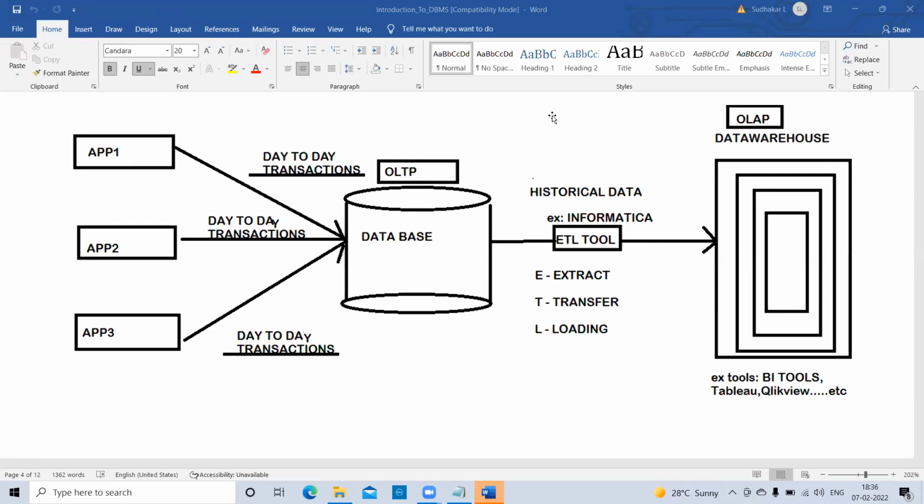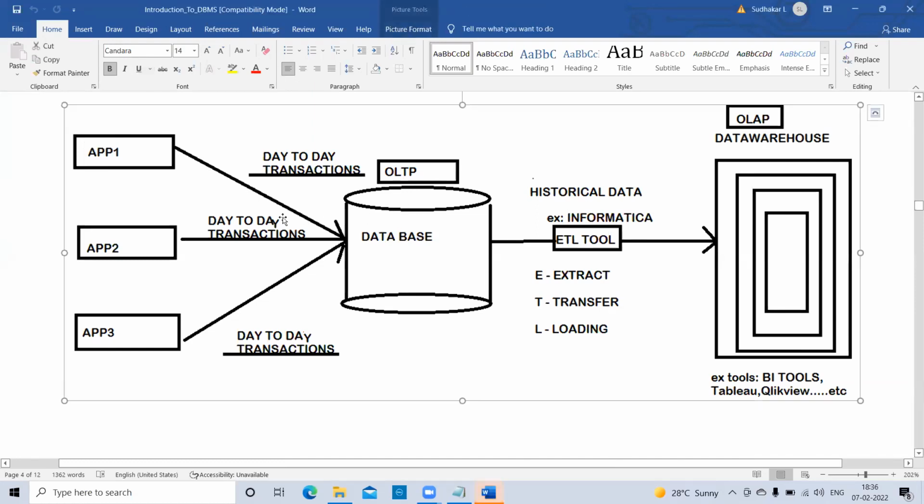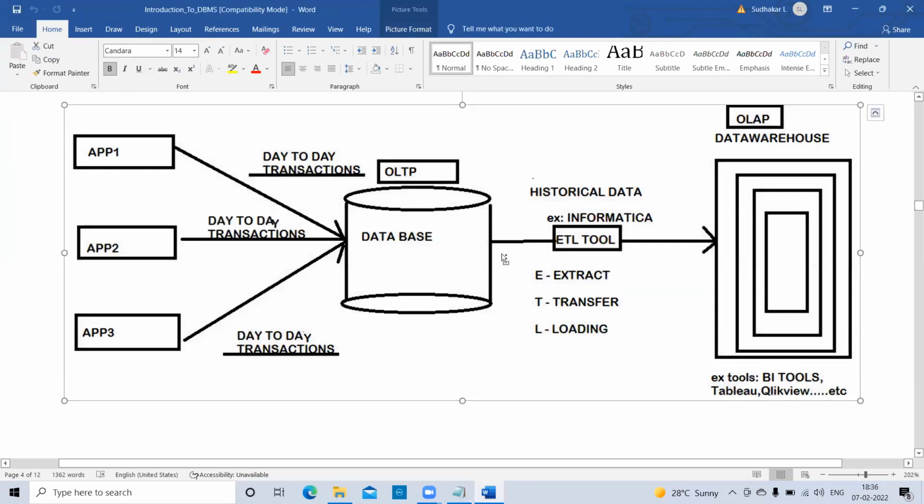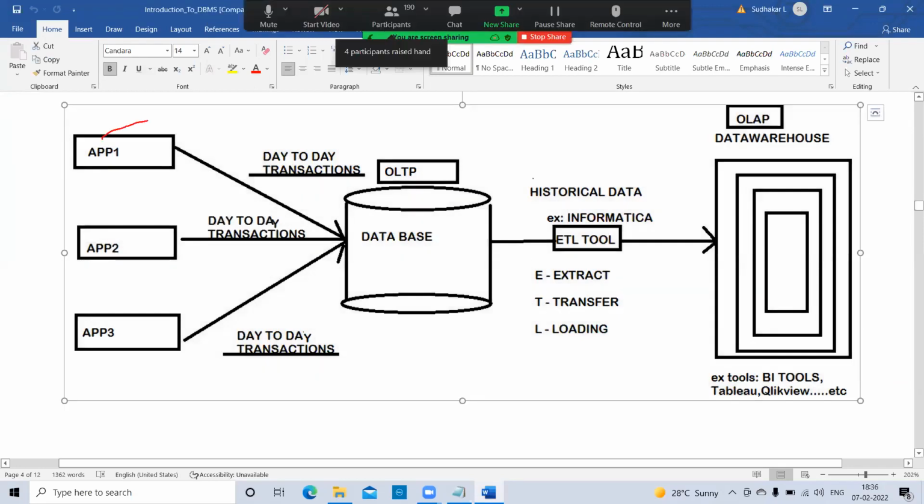But here is one more very important point. Whatever operations the user performs through an application, that application data comes directly to OLTP. But here is one more very important point: this application data we can't directly store into OLAP. This is not happening here.